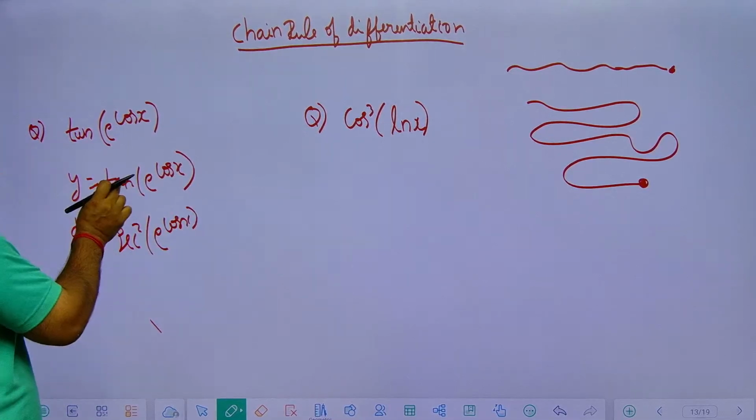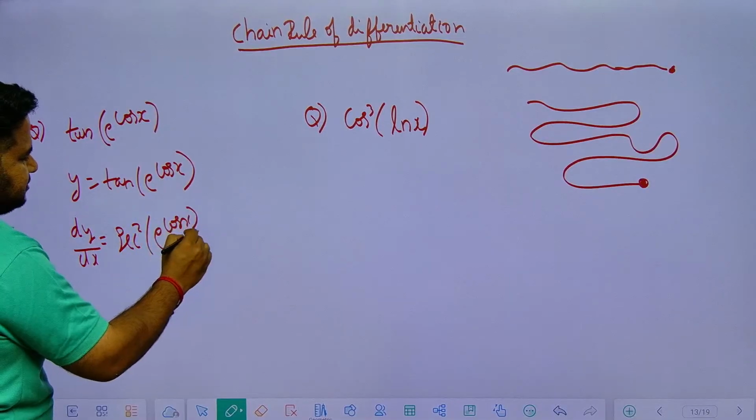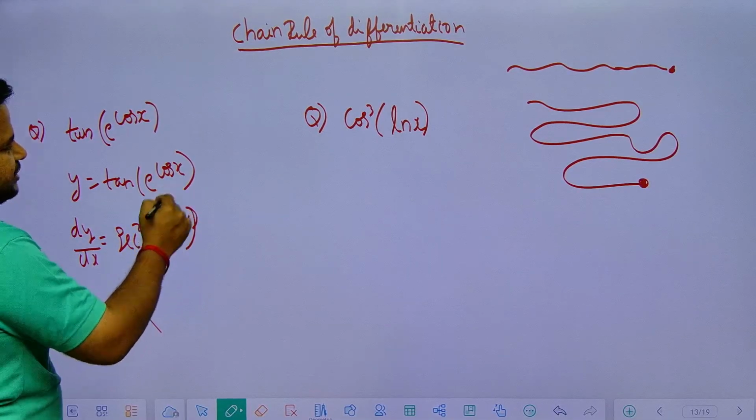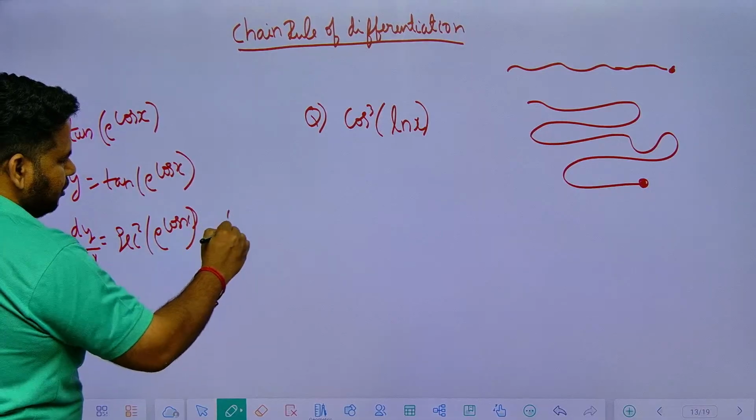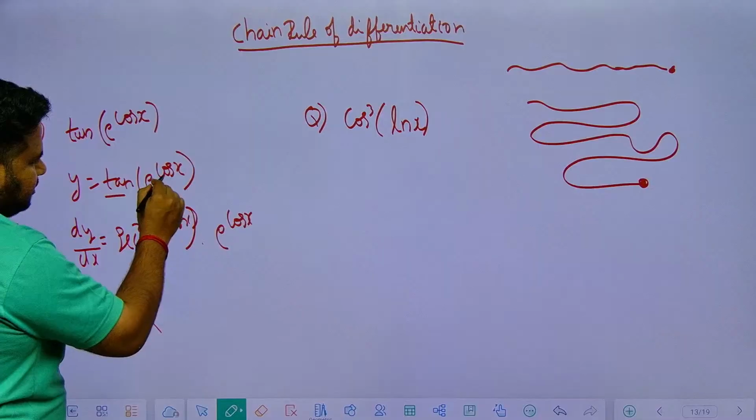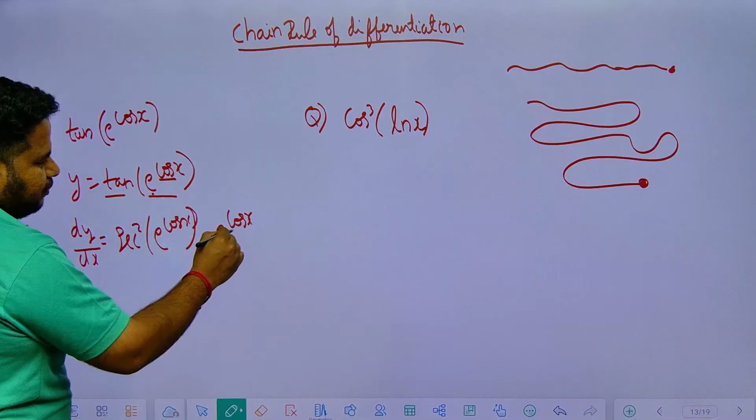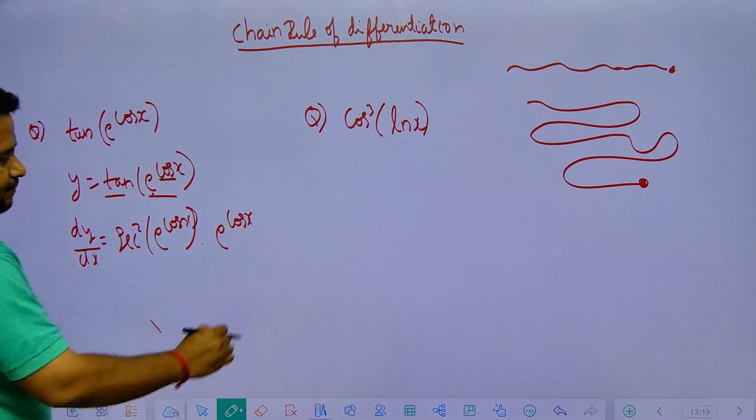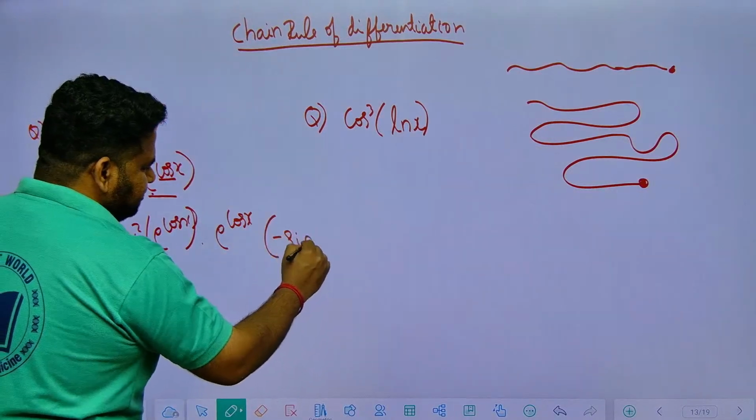Now tan is differentiated. Inside comes e power cos x. So e power anything is e power that only, e power cos x only. So this is done. Now we have to differentiate the cos x. Derivative of cos x is minus sin x. So this will be the answer.